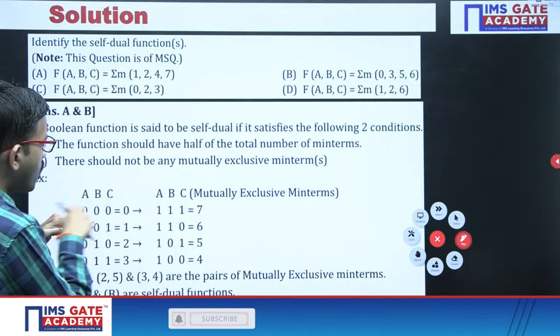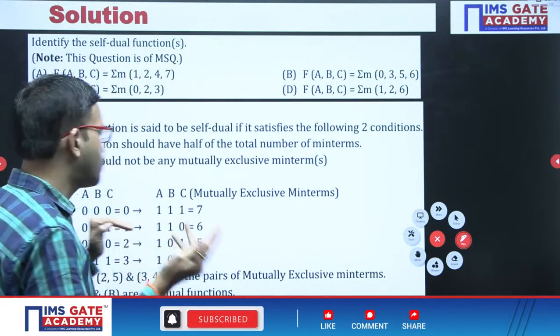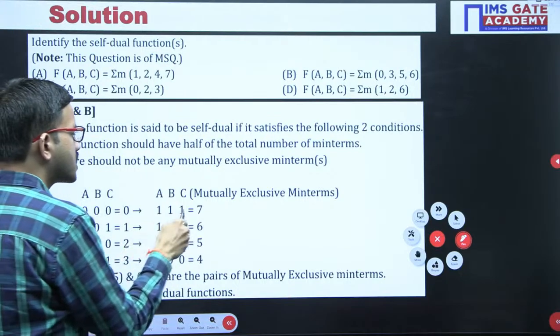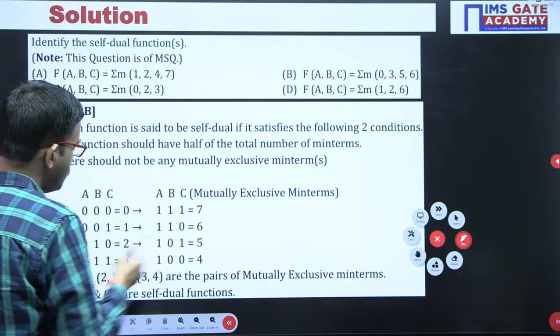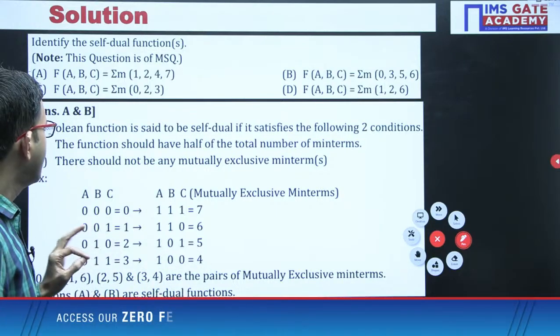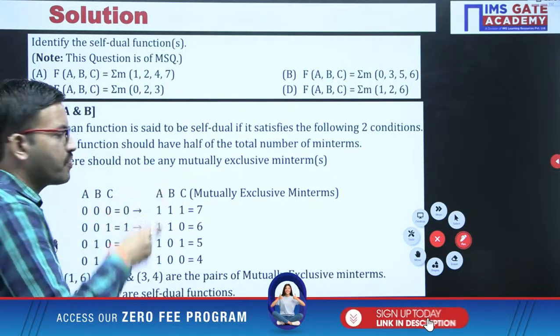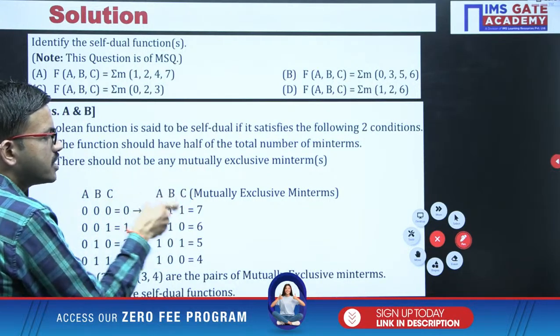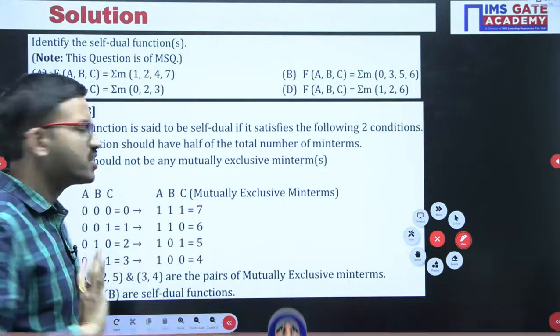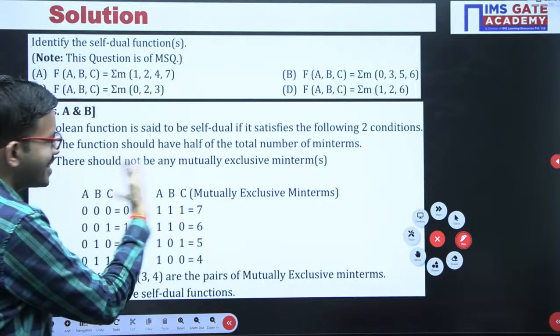Now whatever the combination here you have considered, just take exactly the complement, the one's complement. 000 complement is 111, 001 is 110, 010 is 101, 011 is 100. Say for example, if the 000 combination occurs, at the same time in that function the 111 combination should not occur. Okay, simple logic. Or with respect to exam point of view, how to consider this condition?